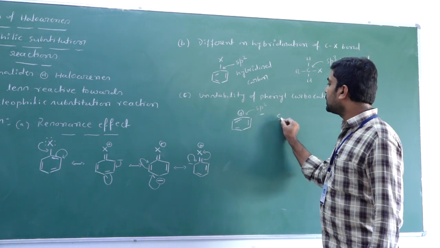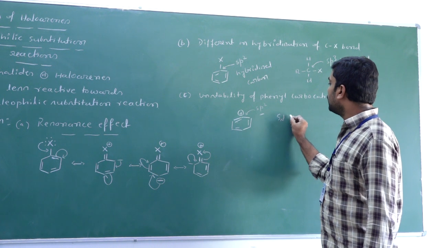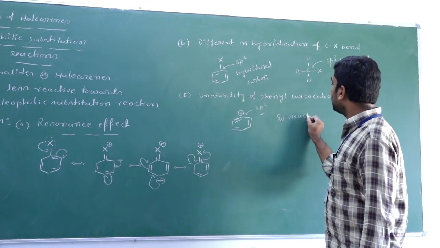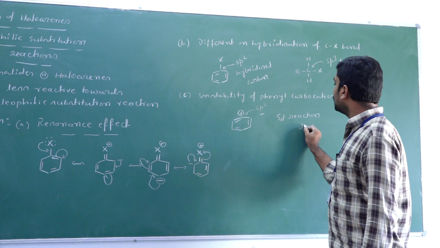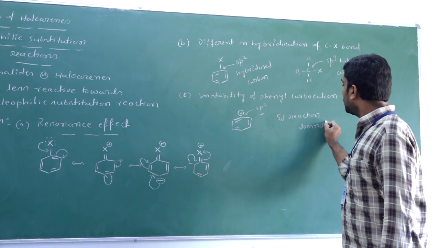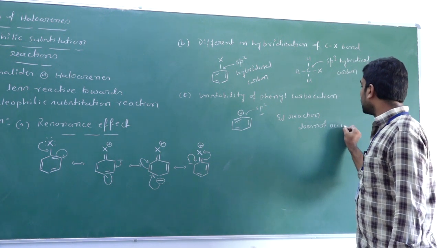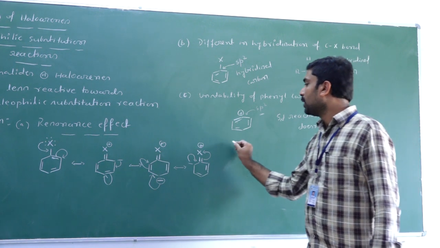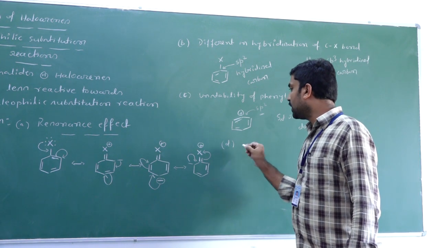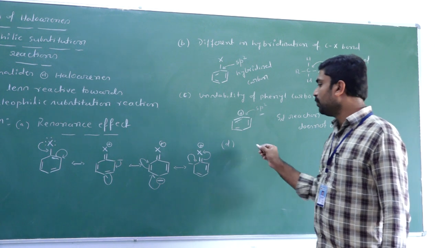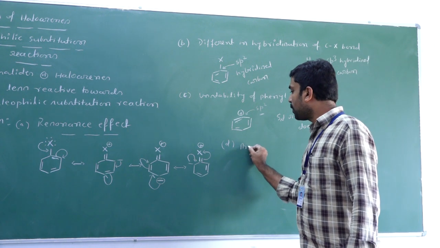That's why the phenyl carbocation is very unstable. So the SN1 reaction does not occur. The last reason is that you know benzene is also electron rich.